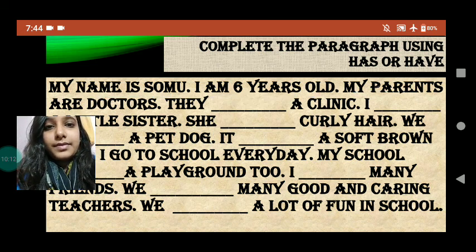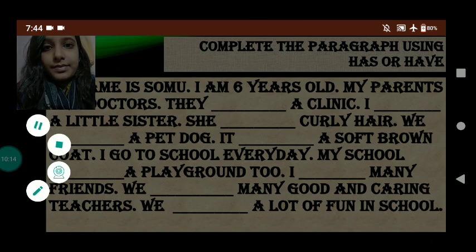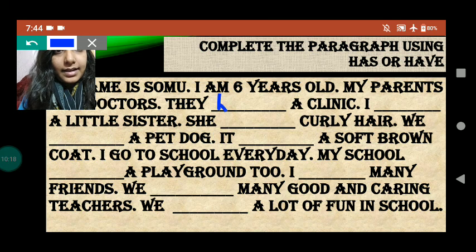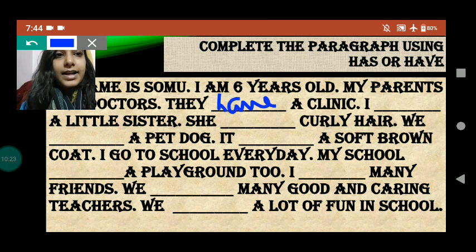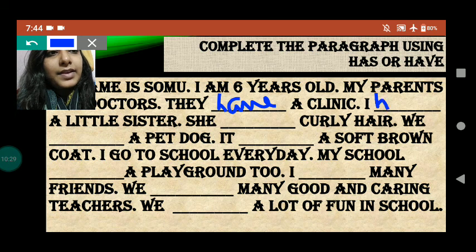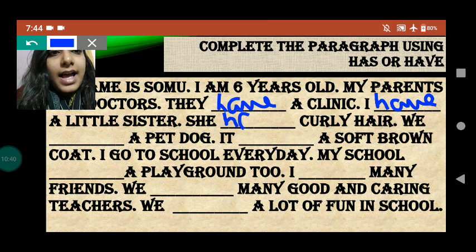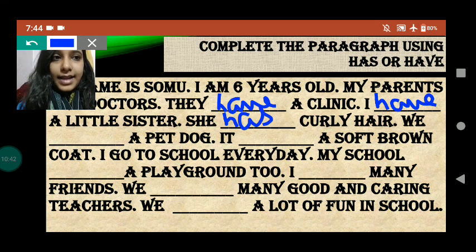Okay, so they have a clinic. Have, have. Okay, they have a clinic. I dash a little sister. With I, what do we use? Have. So it will be have here again. I have a little sister. She dash curly hairs. With she, what do we use? We use has. So she has curly hair.